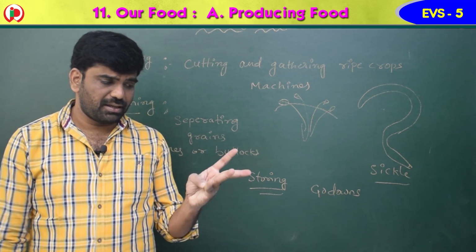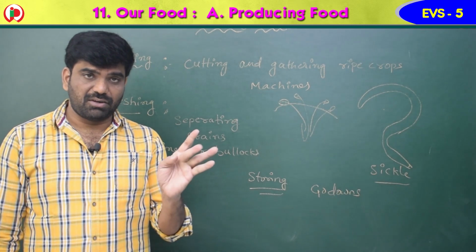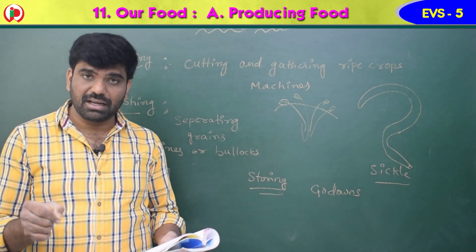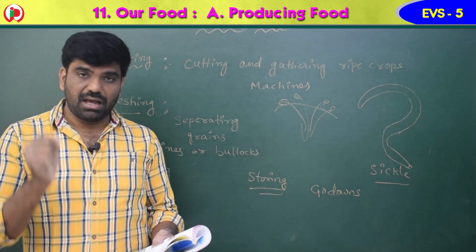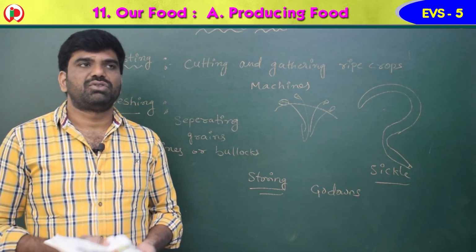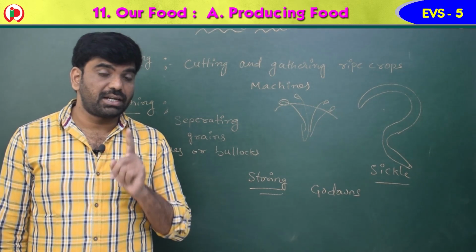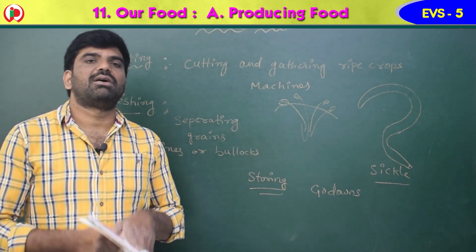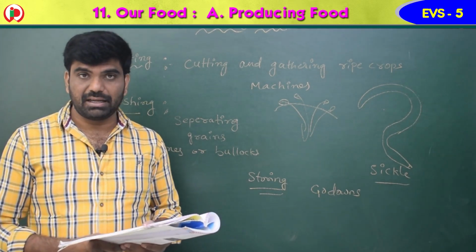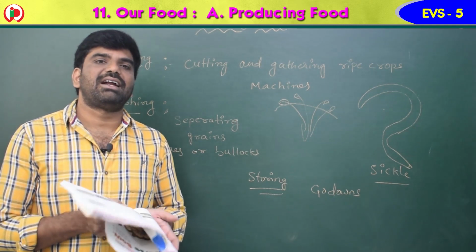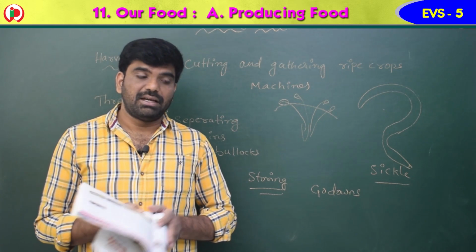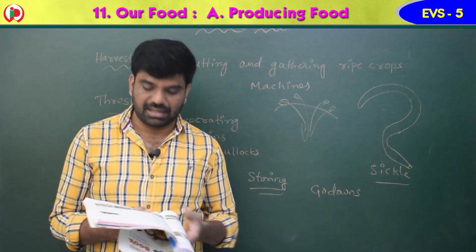So the first one is plowing, the second is leveling, the third is sowing, the fourth is irrigation, and you have seen adding manure and fertilizers. Next pesticides, harvesting, threshing, winnowing, and now it is storing. Here you have to store the food grains properly, otherwise the hard work will be wasted. Here grains are first dried completely. If the grains are not dried completely, there might be an attack of fungus also. That is why the grains will be dried under the sun.